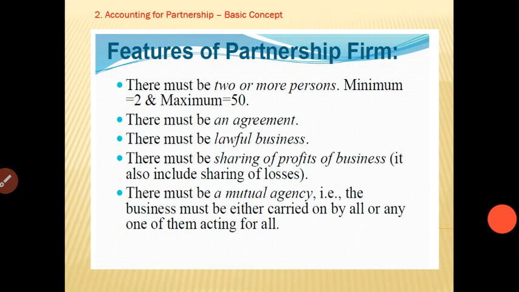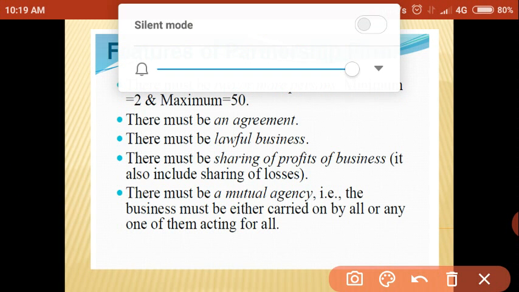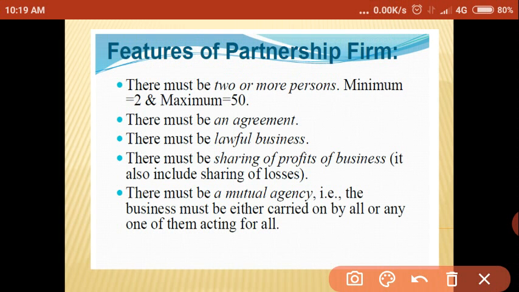Next, there are some features of a partnership firm. First one, there should be at least two or more persons in the business. In partnership business, there is a condition that there should be at least two or more persons in the business. Such a business is called a partnership business. You know already, sole proprietor. Sole proprietor means only a single person or single owner of the business. But in partnership business, there should be at least two persons.